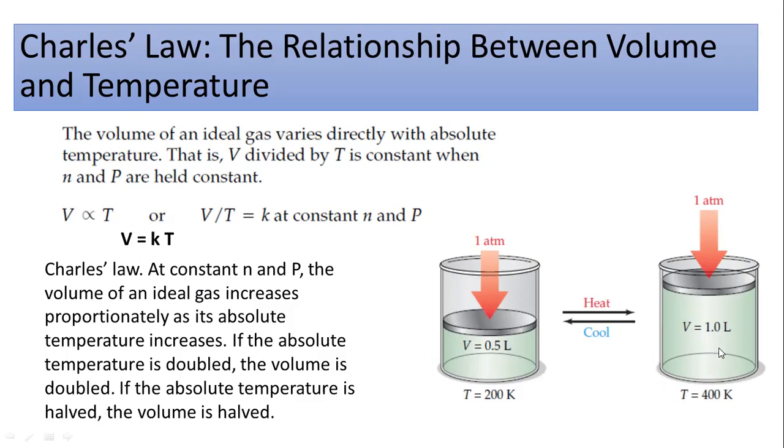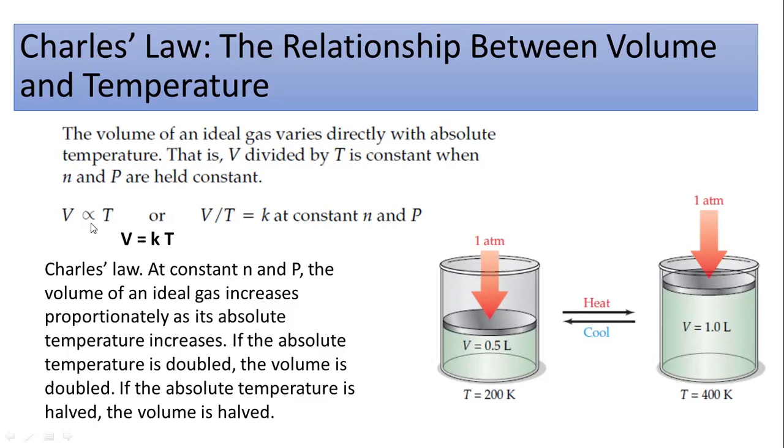You can also cool down the gas. Let's suppose the volume is 1 liter and the temperature is 400 Kelvin at the start, and if you cool the gas by decreasing the temperature from 400 Kelvin to 200 Kelvin, look at the change in the volume, it is going to be halved. Again, by decreasing the temperature to half, the volume is also decreased by half. So that means volume is directly related to the temperature.